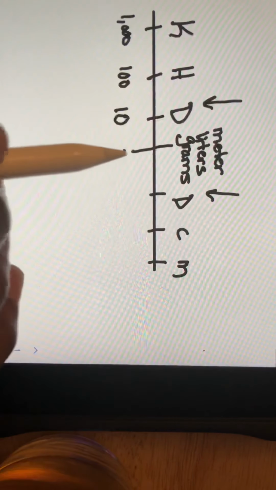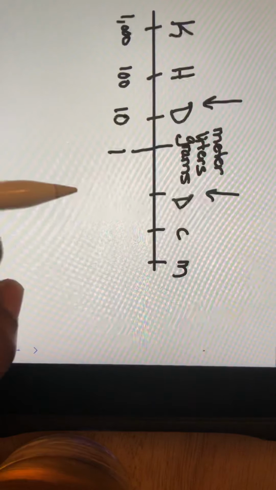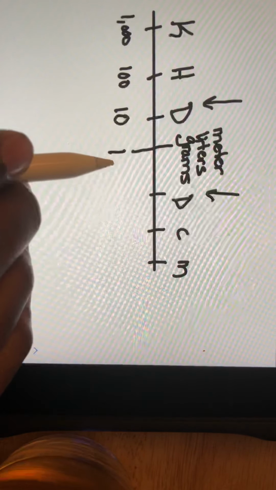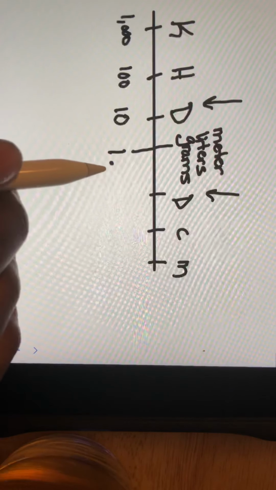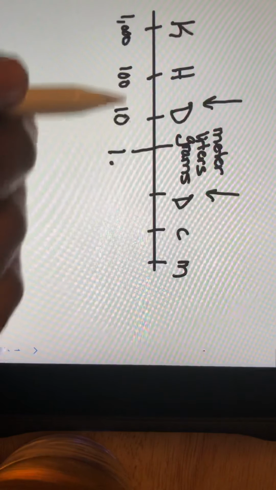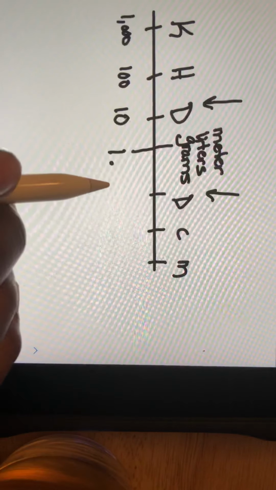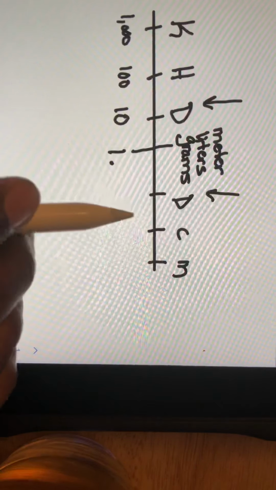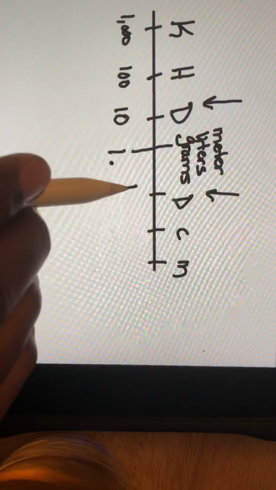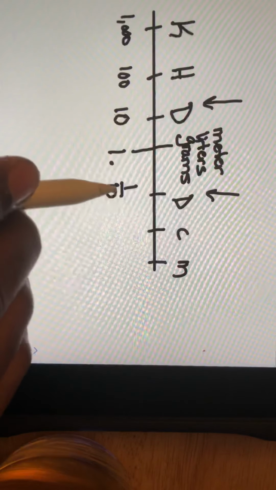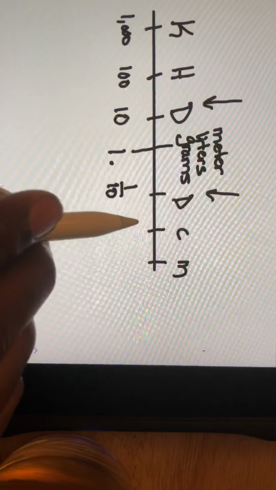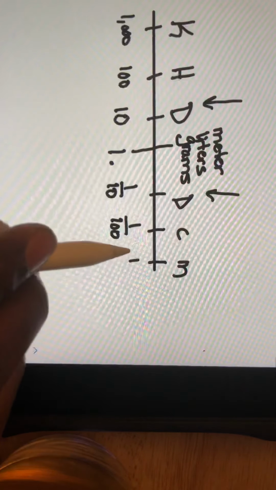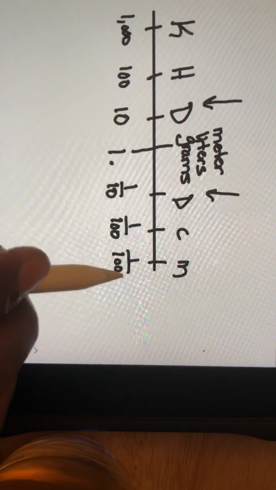Now, if you remember, we talked about decimals as well. We did decimals this year. And a decimal would start right before the ones place. It would be here. And then after the decimal, we start talking about fraction parts. So a deci, or a decigram, or a decimeter, would be 1/10. And then a centi would be a 1/100th. And then a milli would be 1/1000th.